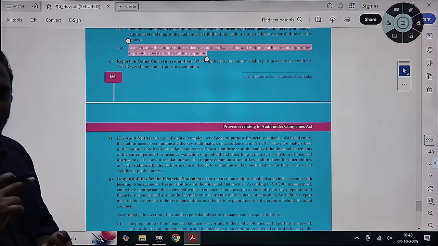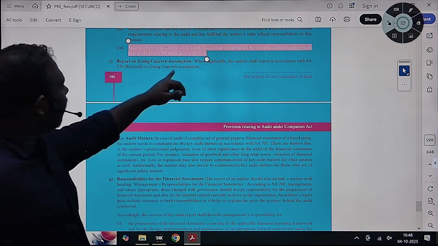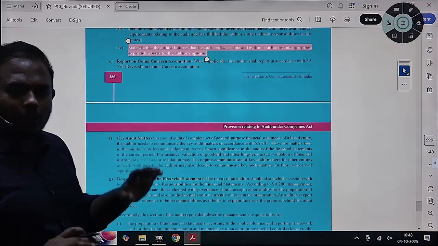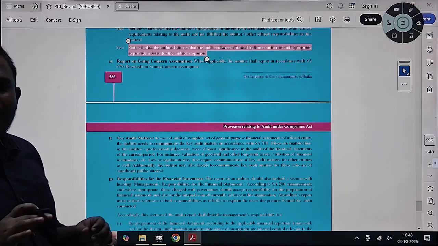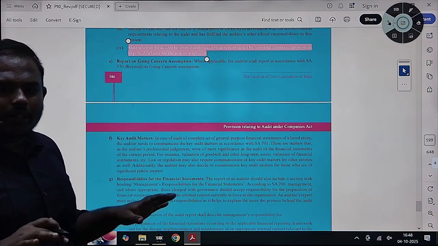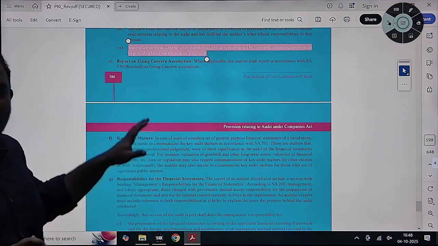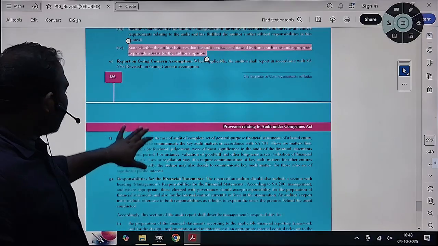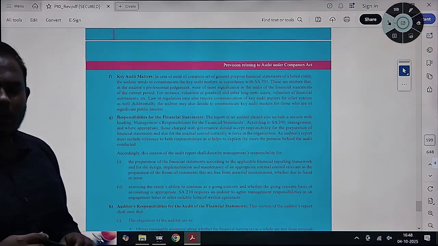Then after the auditor is satisfied, he will conclude that the financials have been prepared, there are no factors affecting the going concern assumption, we haven't found any such factors, and the financials have been reflected true and fair in accordance with the framework. And key audit matters. What are key audit matters?